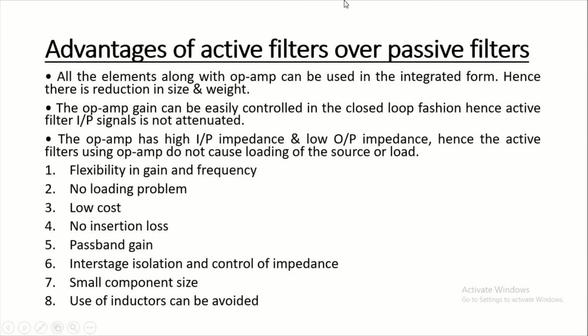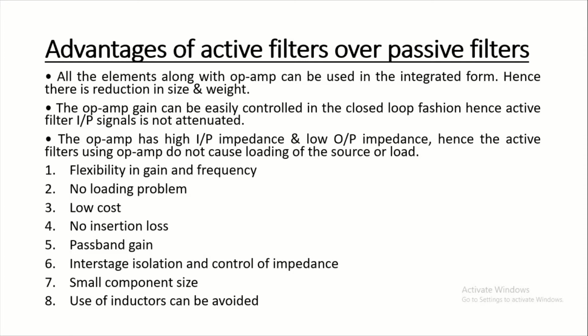Now, advantages of active filters over the passive filters. The active filter consisting of an op-amp and the passive components such as resistance, capacitor and inductor has the following advantages over the passive filters. All elements along with the op-amp can be used in an integrated form. Hence, there is a reduction in size and weight. Means by using an op-amp, the size and weight of the filter is reduced.